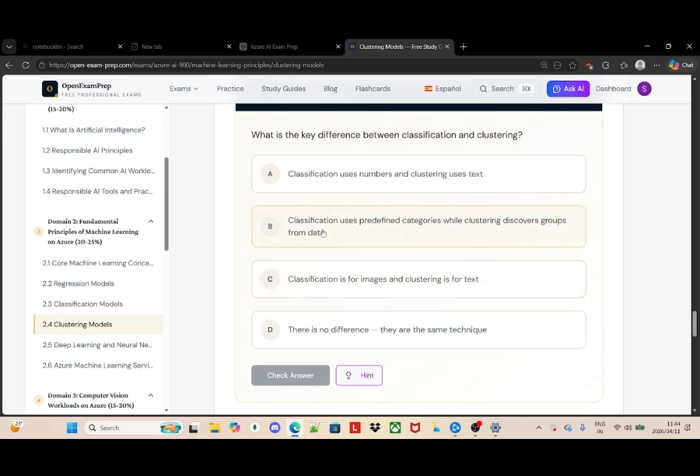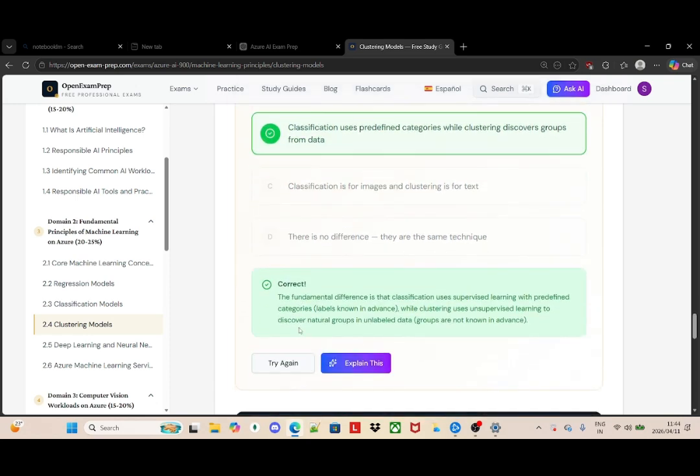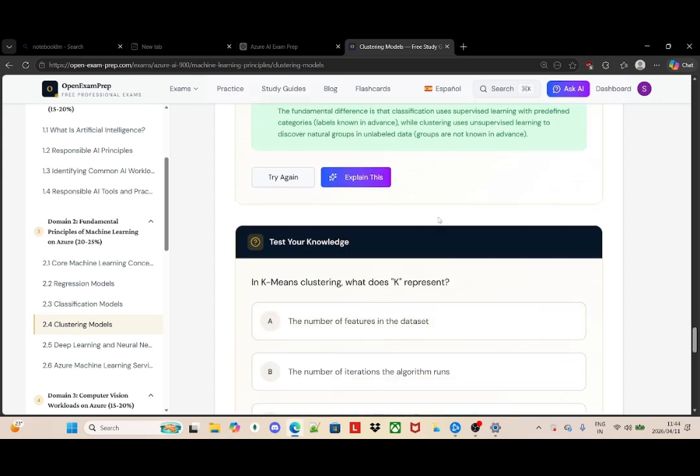So we'll definitely go with classification uses predefined categories, while clustering discovers the groups from the data, which is correct. The fundamental difference is that classification uses supervised learning with predefined categories, while clustering uses unsupervised learning to discover natural groups in unlabeled data, groups that are not known.